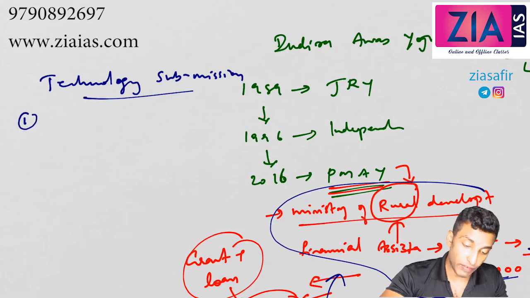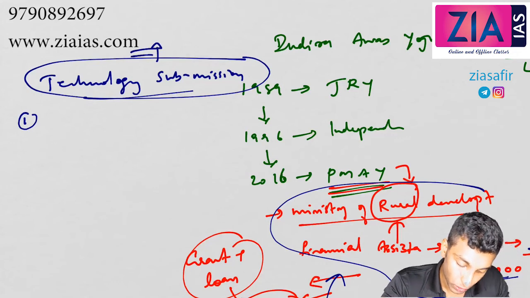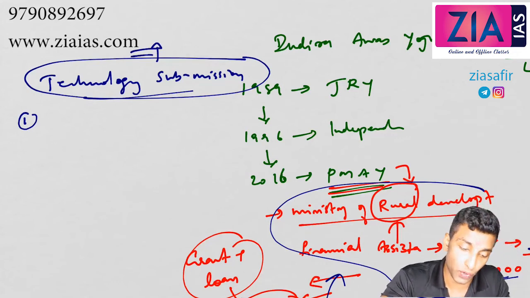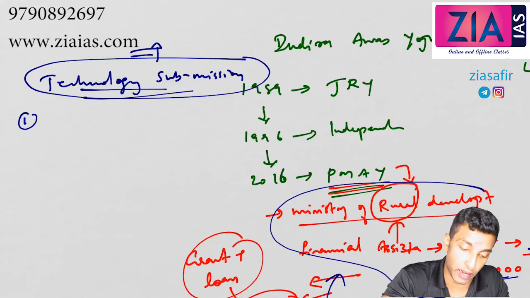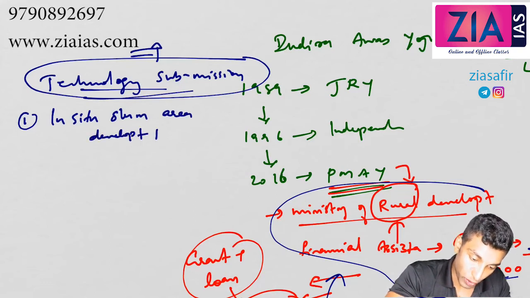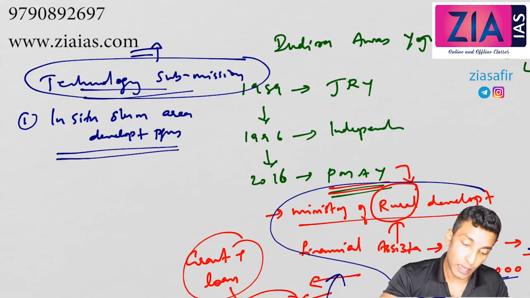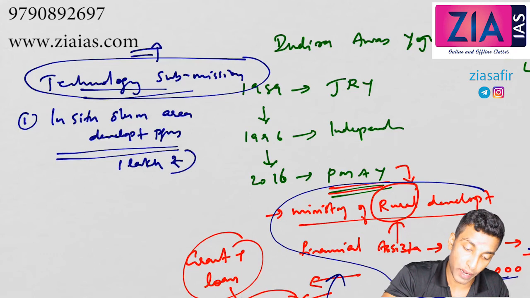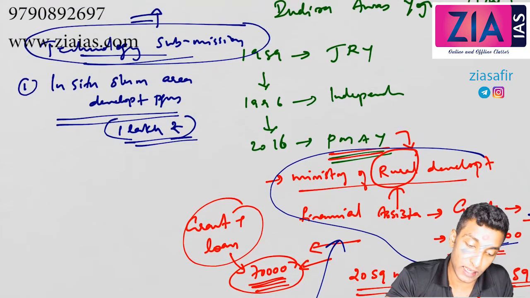The first one, when we talk about technology submission, it is nothing but research and development upon what kind of houses, materials, etc. Related to that is what this technology submissions is. Under that there are 4 components. Firstly, in situ slum area development program. So slum area development, then and there itself the development. 1 lakh rupee per house is actually granted for this in situ slum area development program.